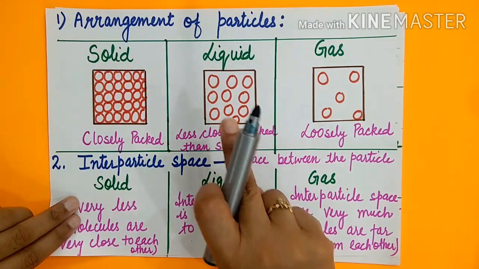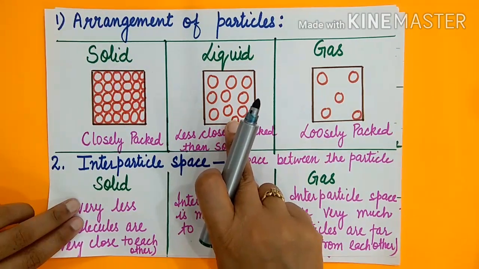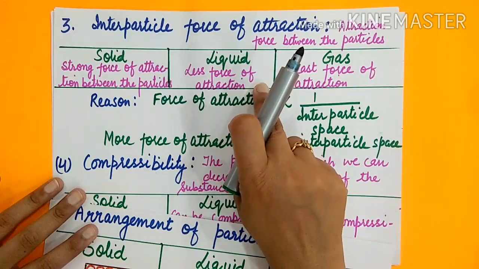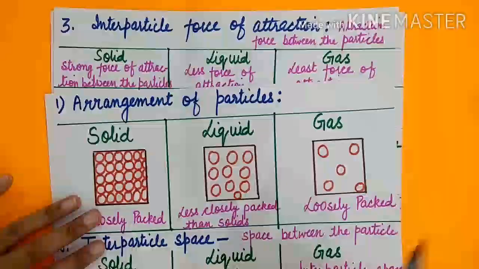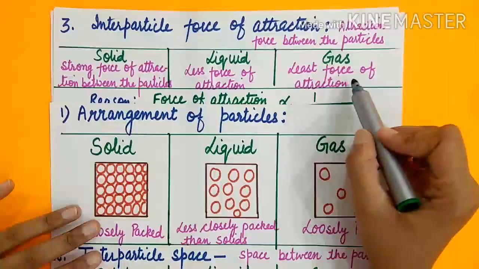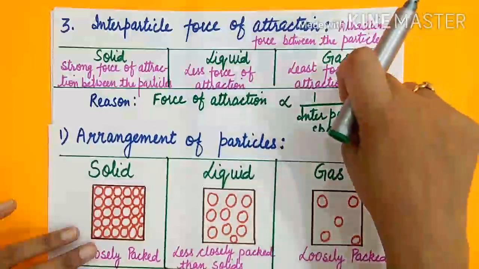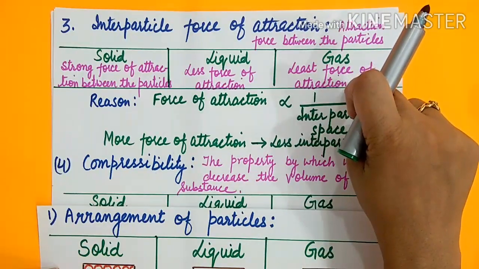In liquid state, there is a little more space compared to solid, so less interparticle force compared to solid. And in gas, they have more space, so the least force of attraction. Because if there is more space, then the force of attraction will be less, or least force of attraction in gaseous state.